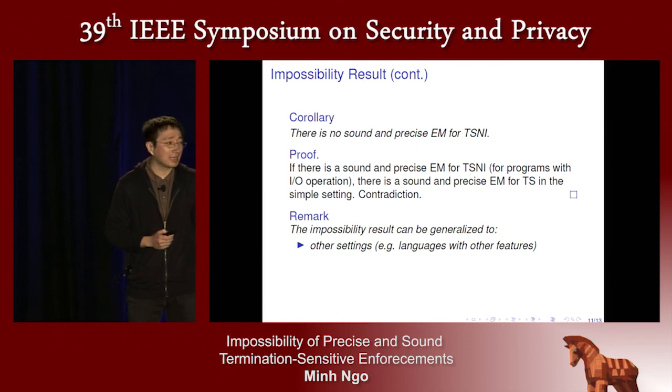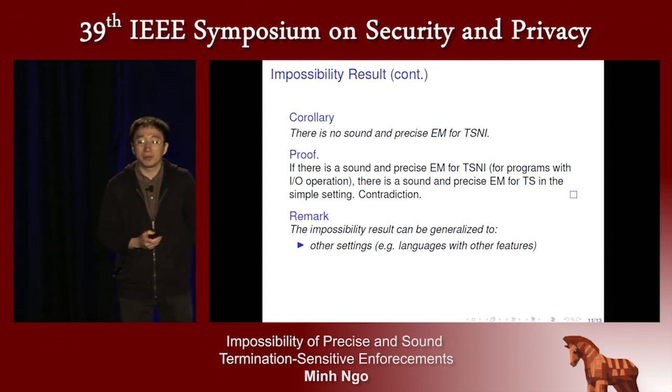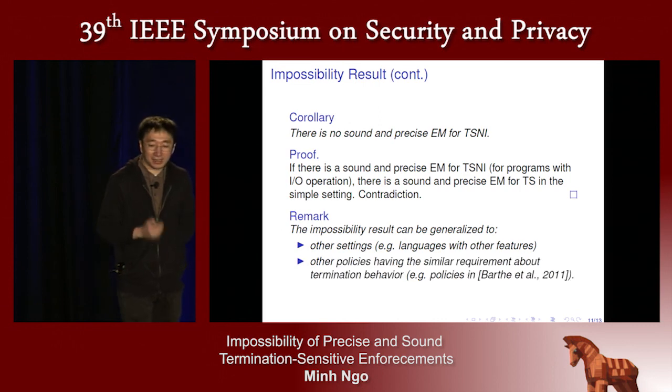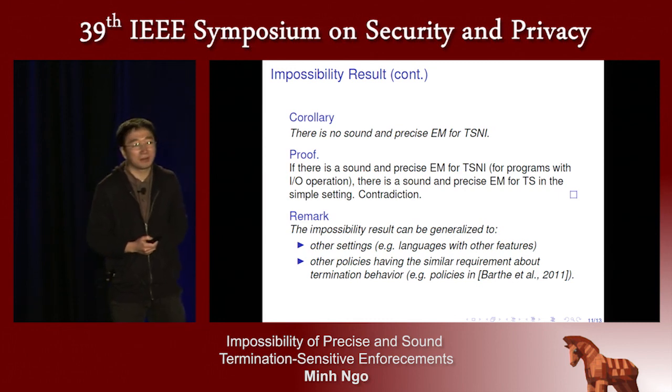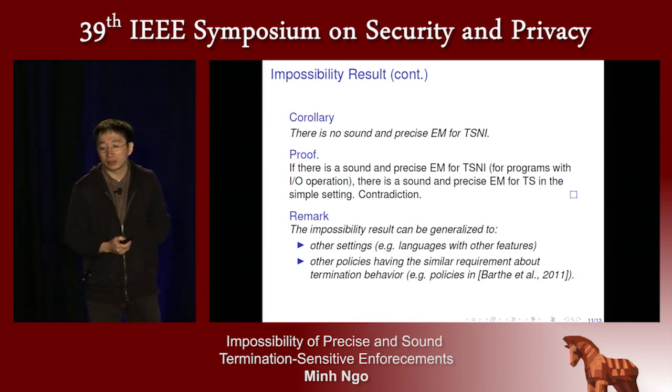The first remark is that the impossibility results can be generalized to other settings, for example, to other Turing-complete languages with other features. Because in such languages, we can prove that if there were a sound and precise enforcement mechanism for TSNI, then there would be a sound and precise enforcement mechanism for TS, which is a contradiction. Similarly, the impossibility results can also be generalized to other policies having similar requirements about termination behavior, for example, these classification policies described in a journal article by Bach et al. in 2011.